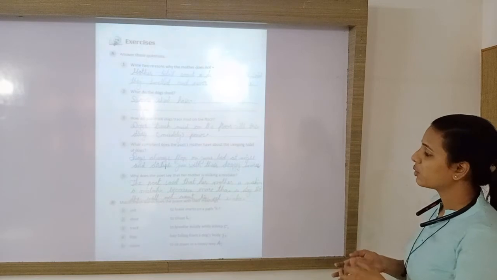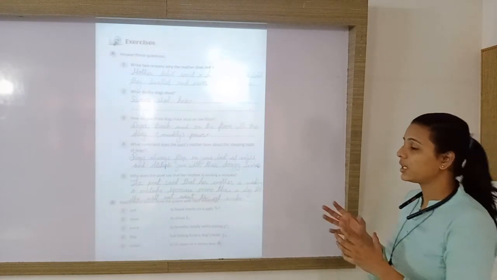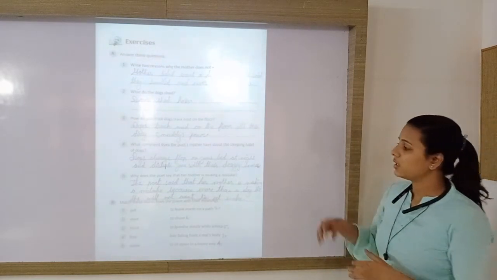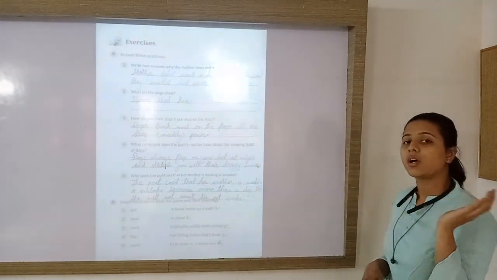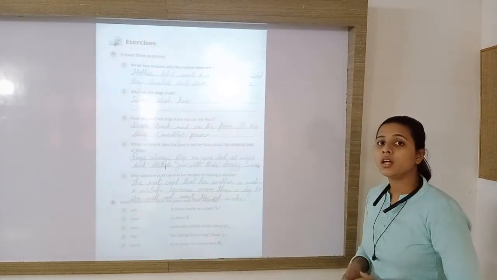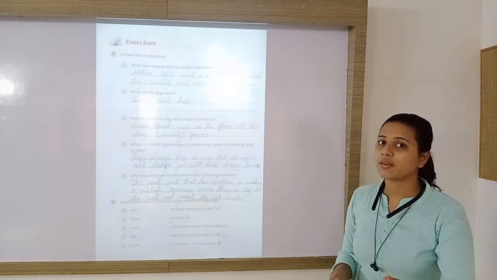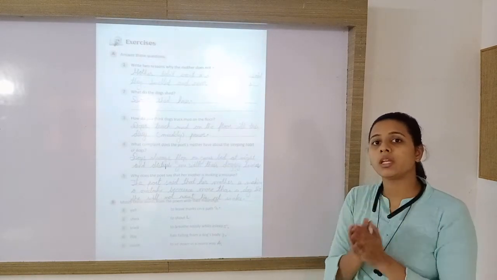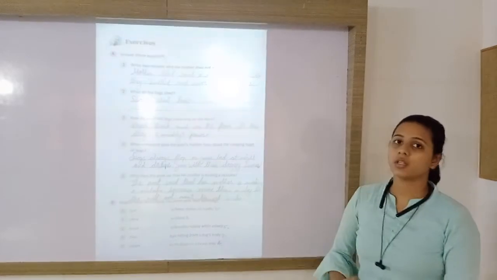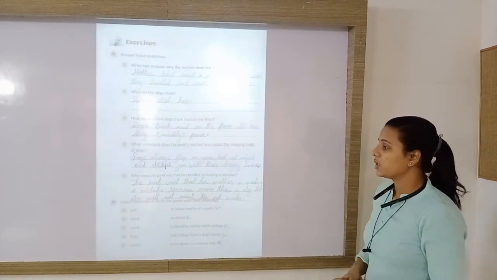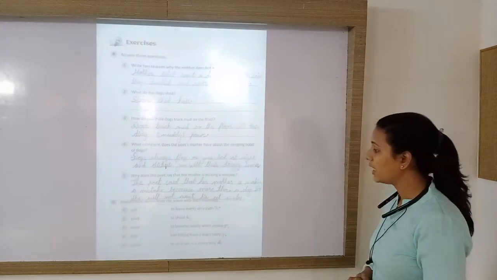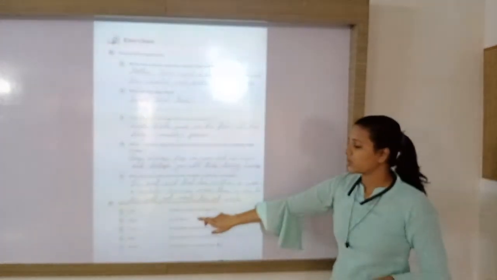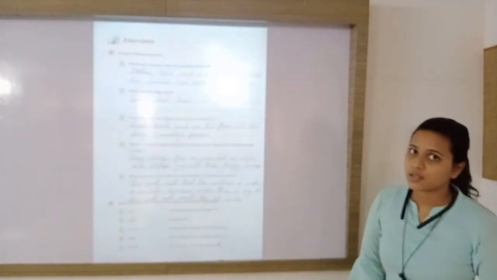Match these words from the poem with their meanings. So here the words are given and you have to match them with the meanings given in the poem. That means you have to find the similar meaning of these words from the poem. So first is yell. What is the meaning of yell? That means to shout. So to shout is the correct answer.